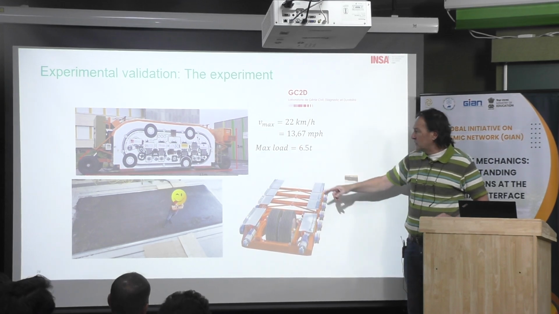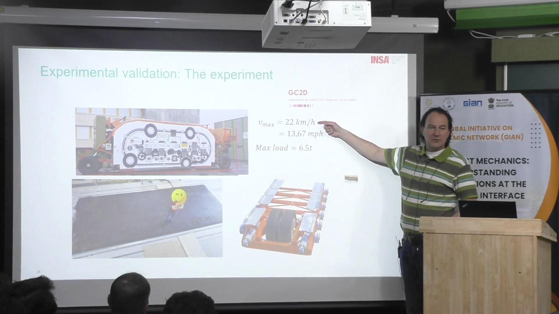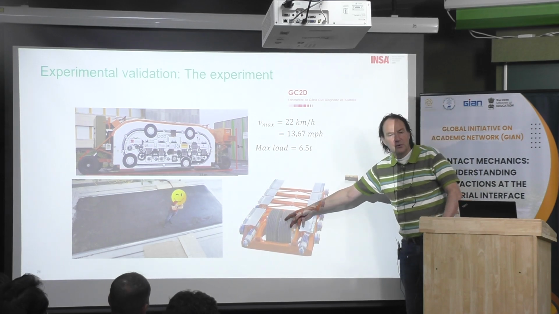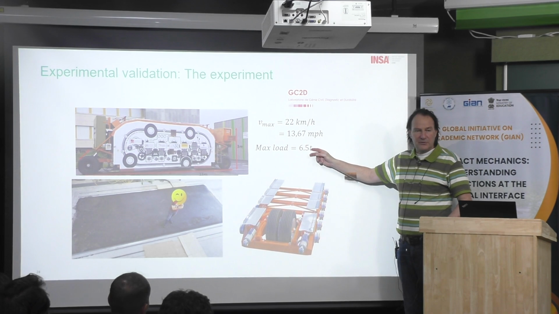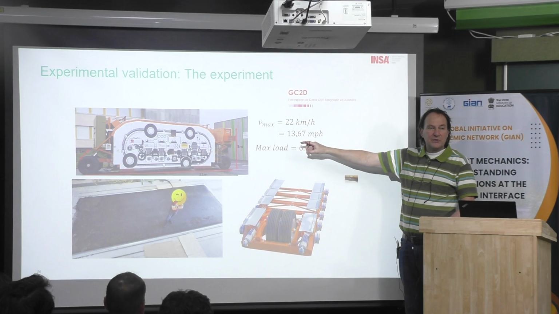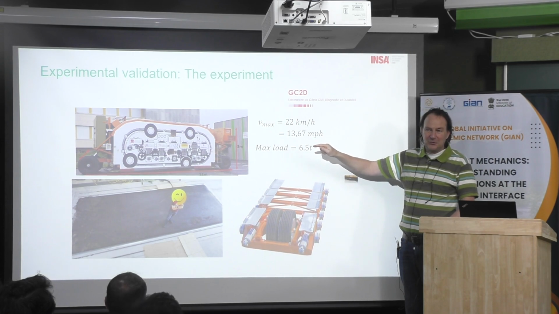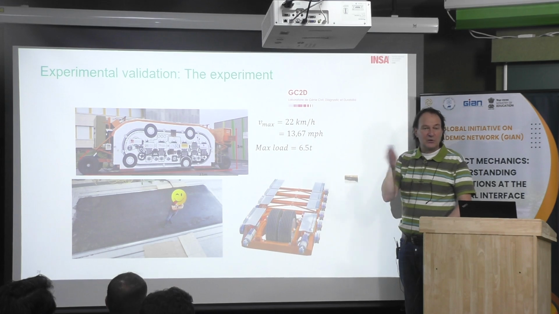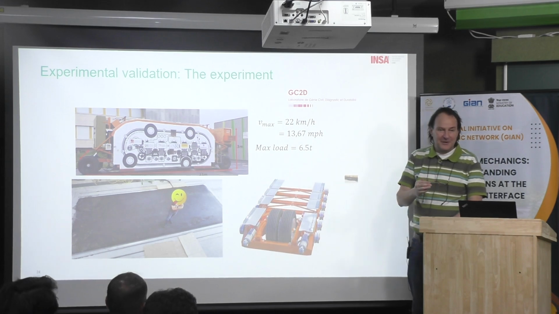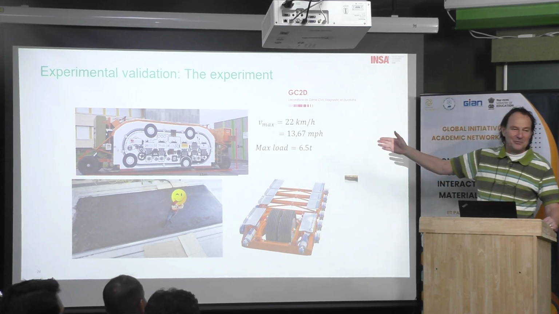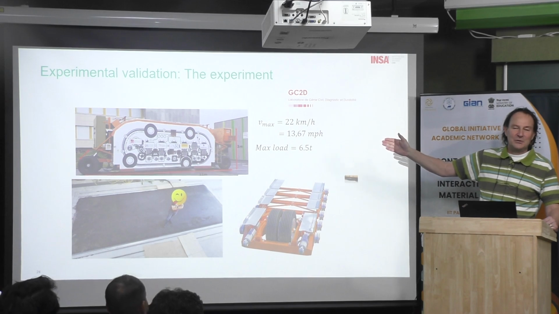Okay. And there is a speed which is up to 22 kilometers per hour. This is the maximum speed. And the maximum load per twin tires is 6.2 tons. In fact, this machine, we bought this machine in Switzerland because a professor from EPFL was getting retired, and in Switzerland, when the professor is retired, they close the laboratory. Everybody is fired. And so was the equipment, then we bought this. It cost a few millions of euros. We bought that for 100,000 euros.